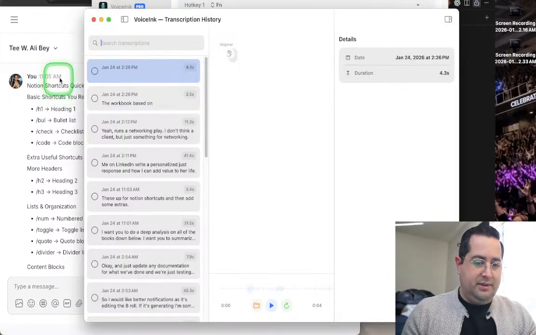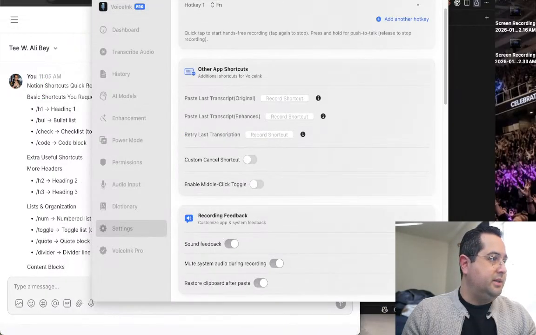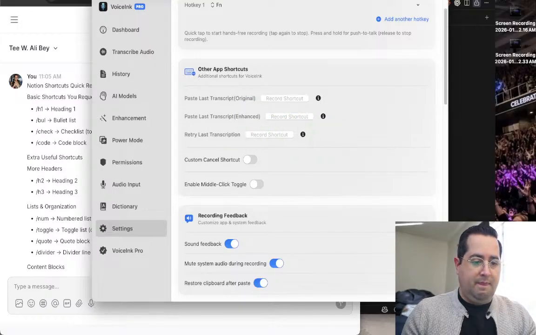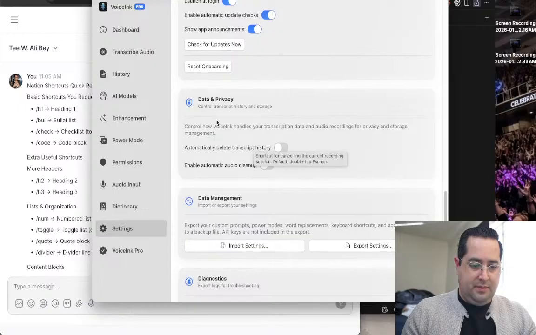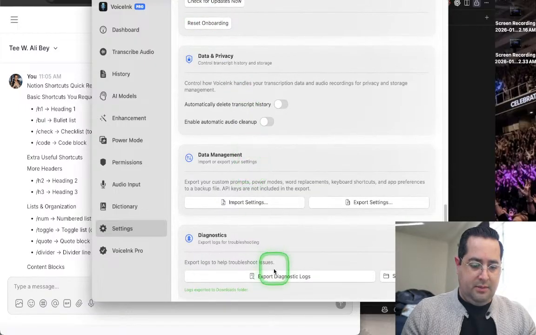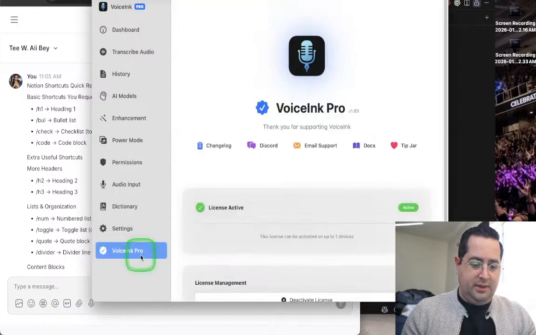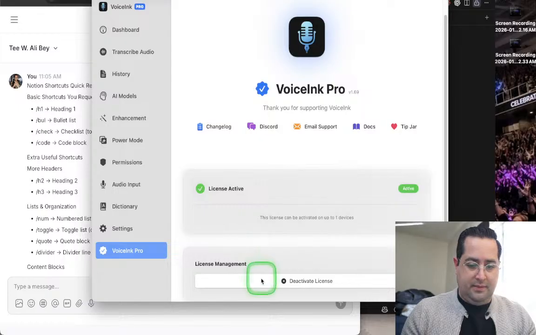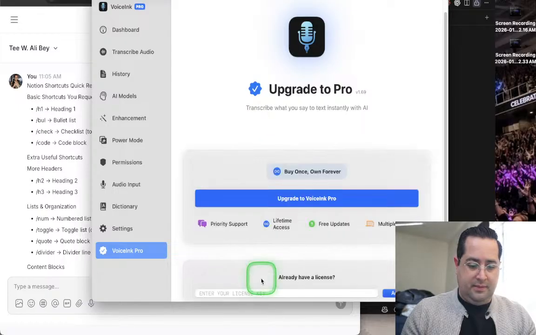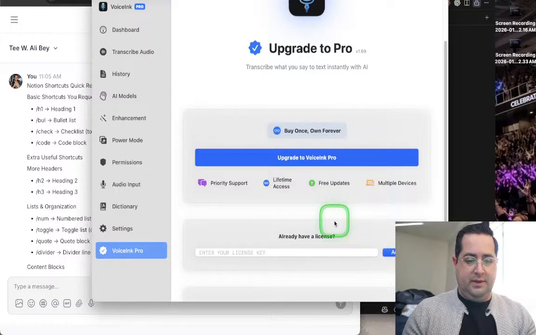Okay, we'll just rock this for now. I don't like it, but... I need to completely uninstall this and reinstall this, basically. Deactivate the license.